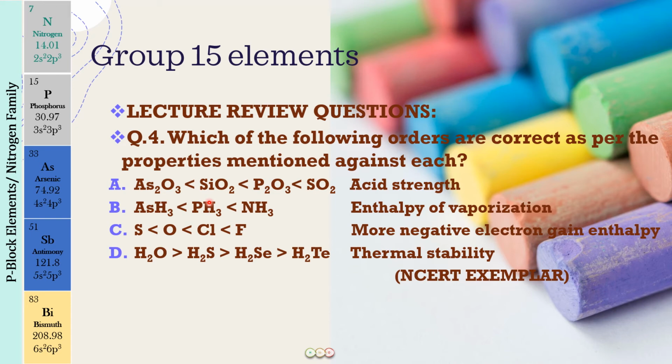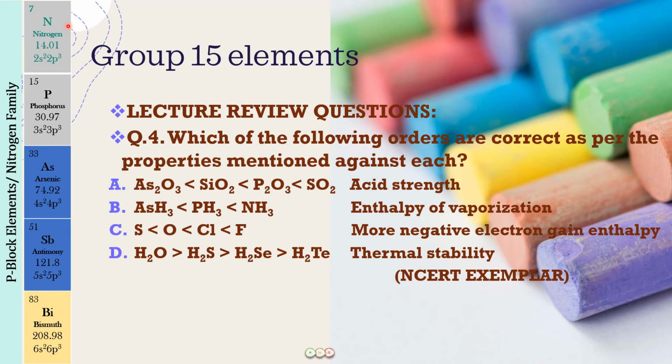I hope you all remember that from phosphorus to bismuth, if you're going to compare the hydrides, the molecular mass is going to increase. As the molecular mass increases, the van der Waals forces of attraction will increase, and therefore the boiling points will increase. But we have a special case, nitrogen. So we have ammonia. This will have a higher boiling point. Why?